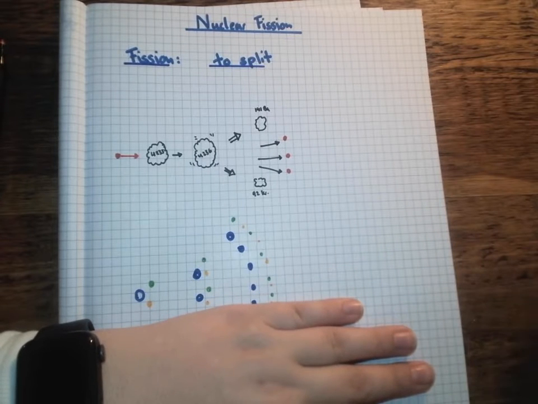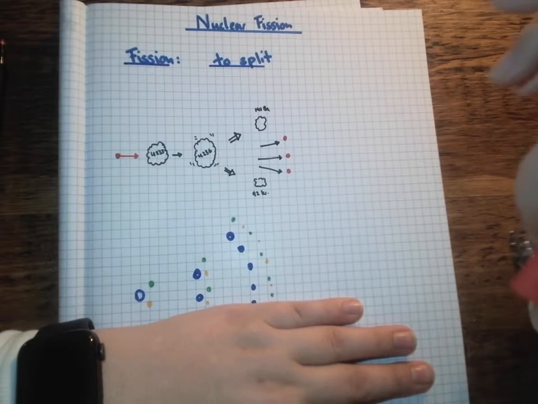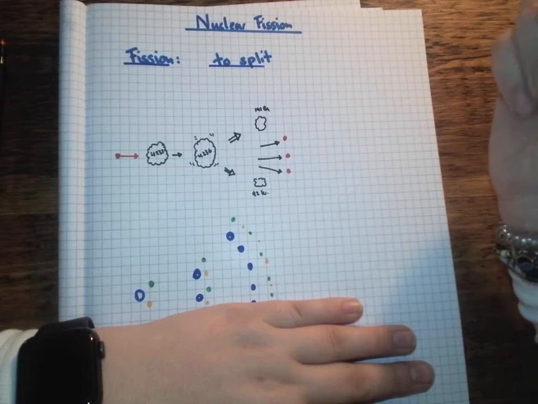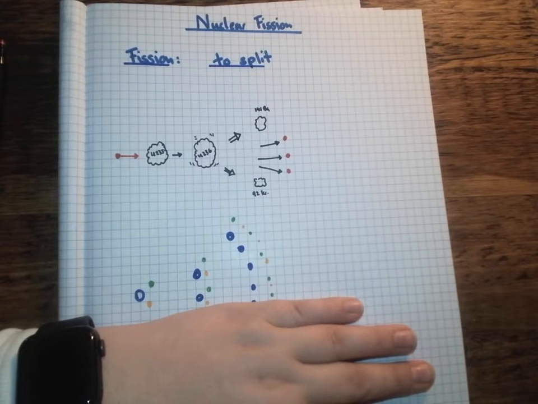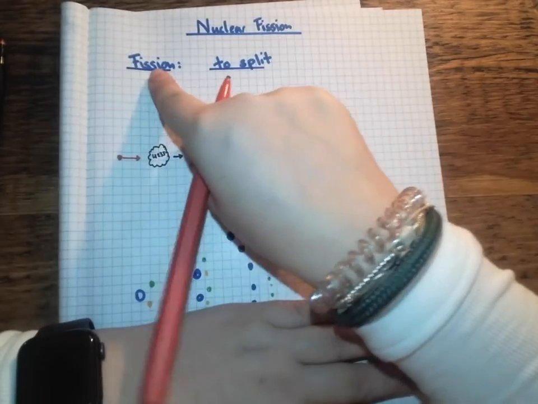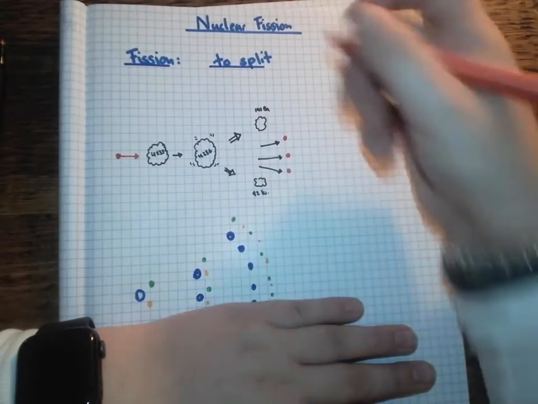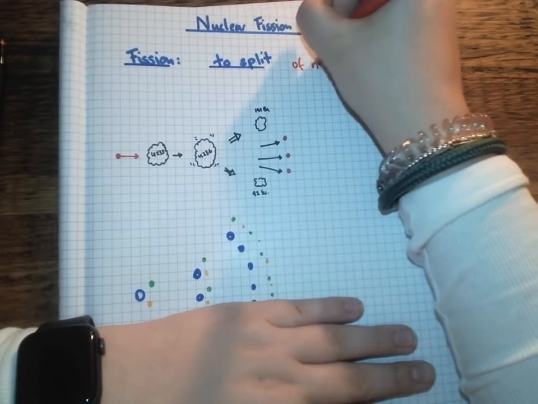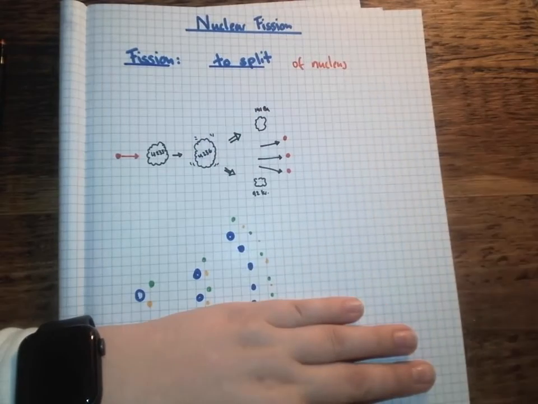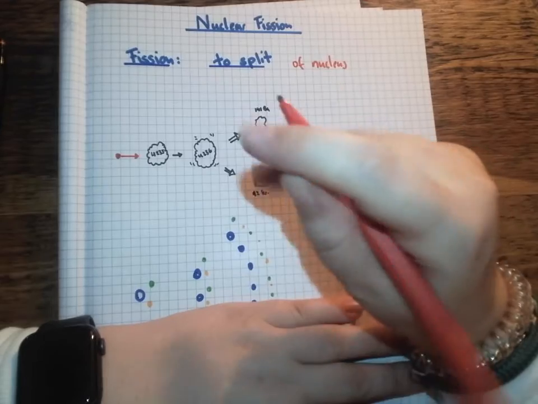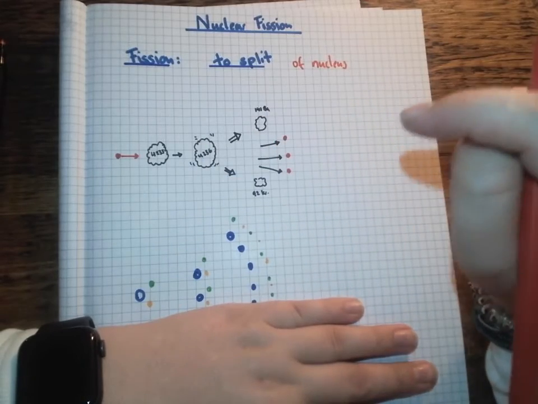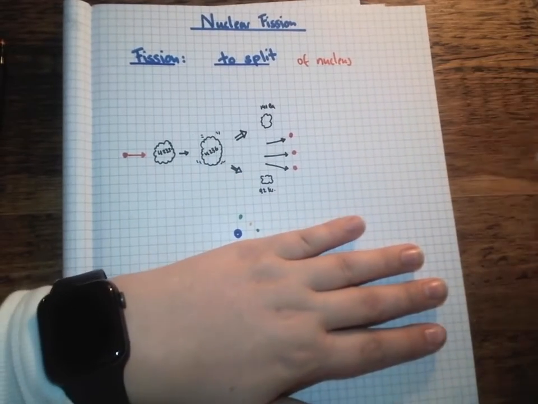Okay, so this video is about nuclear fission and the process that's taking place with it. When we're talking about nuclear fission, fission means splitting. So we're talking about the splitting of a nucleus. In this case, we're going to look at the building of this fission and it leading to a chain reaction. So I'm going to use the example of uranium.